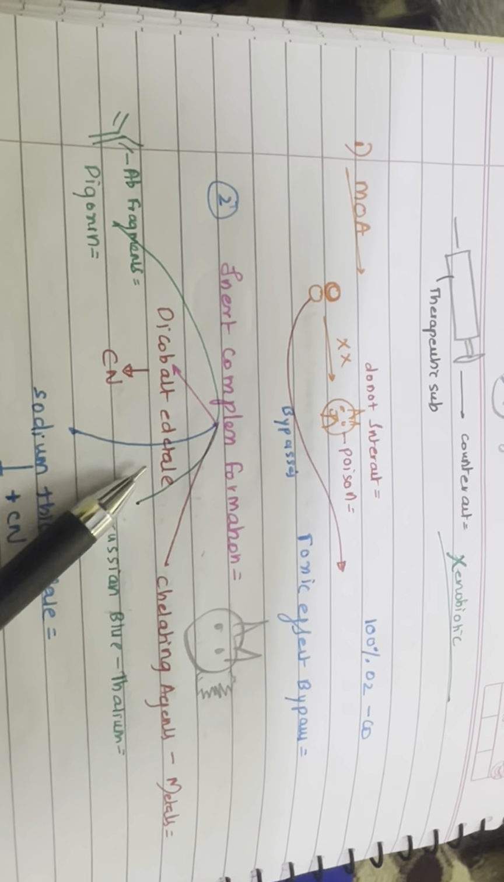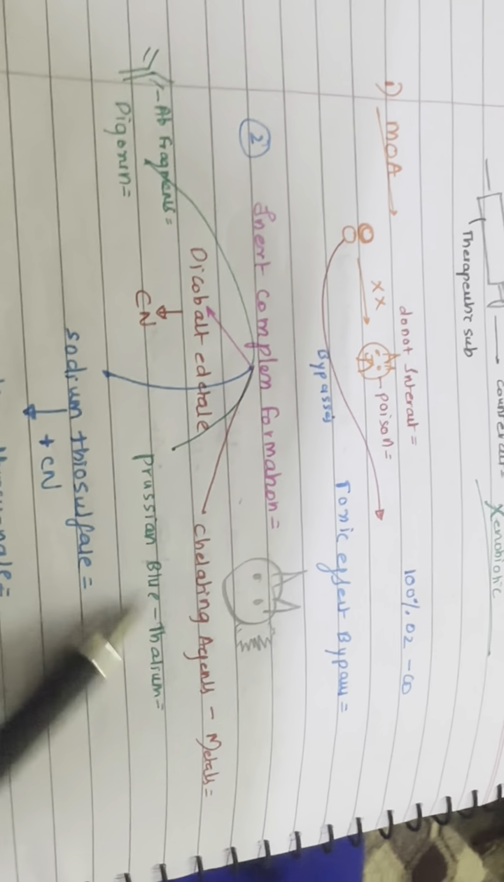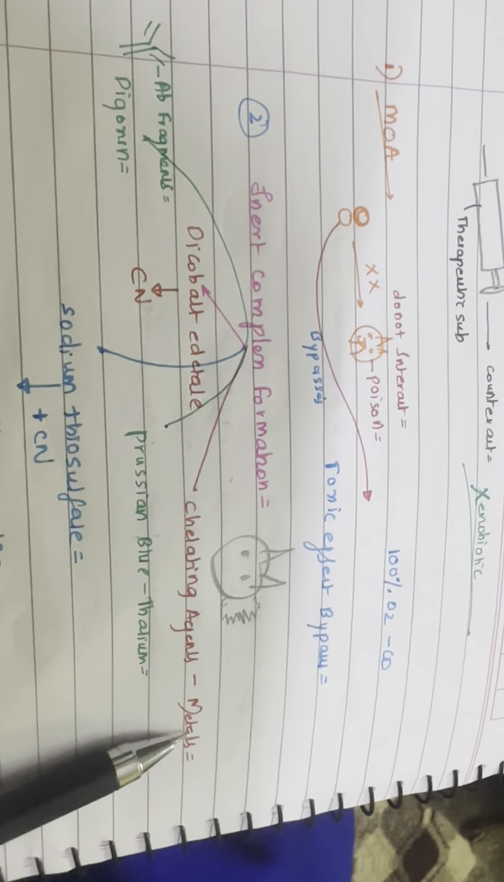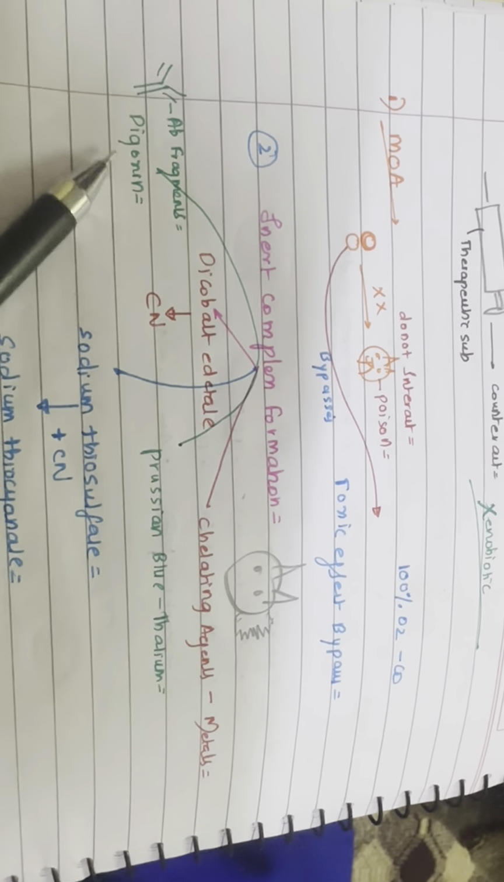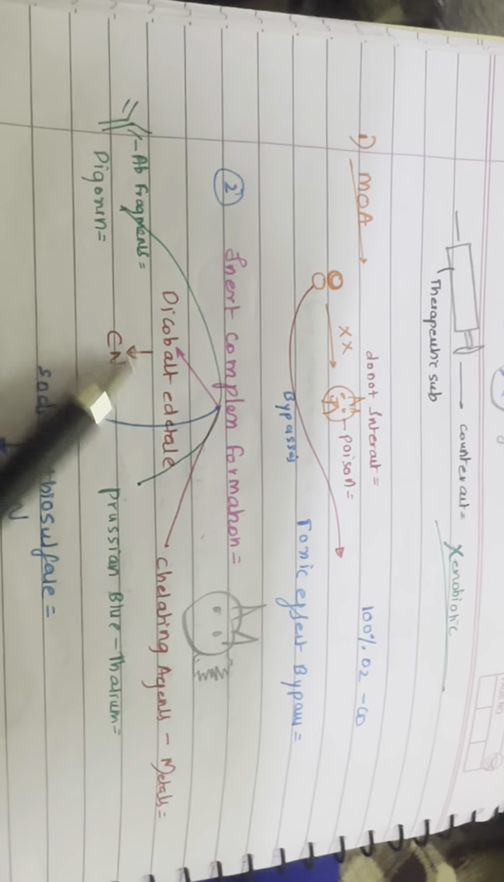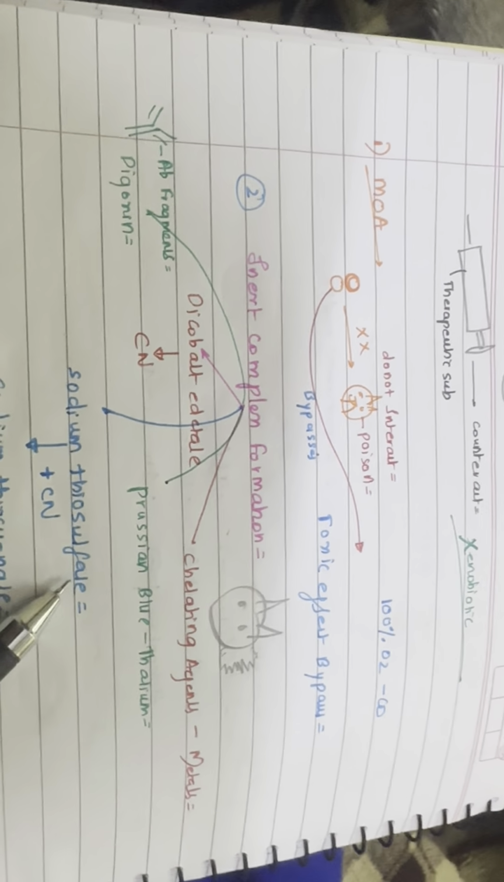Dicobalt edetate for cyanide. Chelating agents for heavy metals. Prussian blue for thallium. A specific antibody fragment for digoxin. Sodium thiosulfate forms an inert complex with the cyanide, sodium thiocyanate.